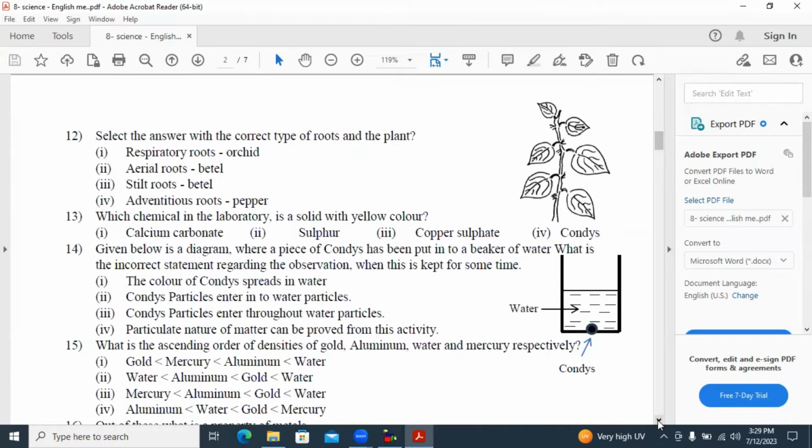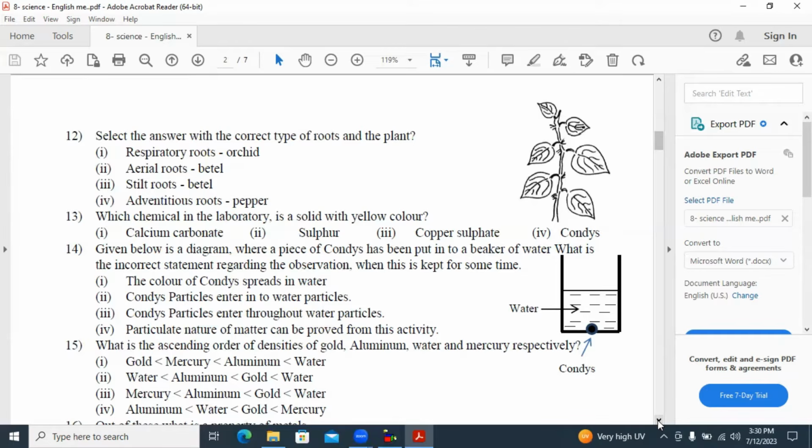Other than the taproot and its branches, the other roots that arise from other parts of the plant, like from the stem, from the branch, and all the places other than the taproot and the lateral root, all have a common name called adventitious roots. So answer 4 is correct, because pepper has climbing roots. Climbing roots are also a type of adventitious root. So that is the correct answer.